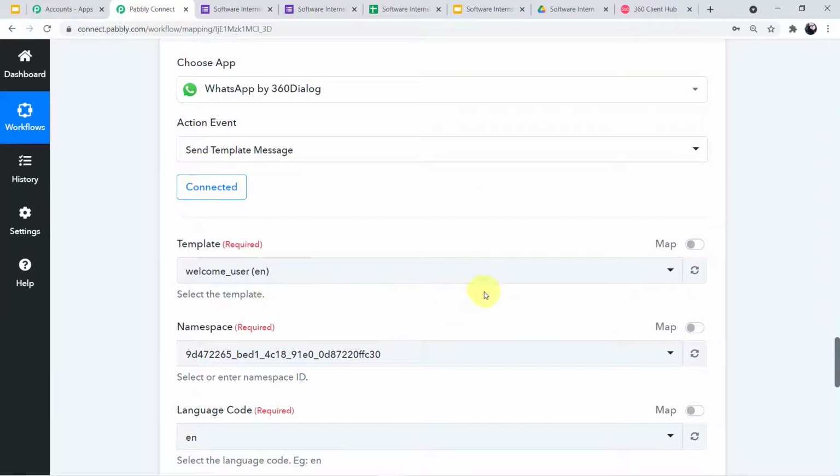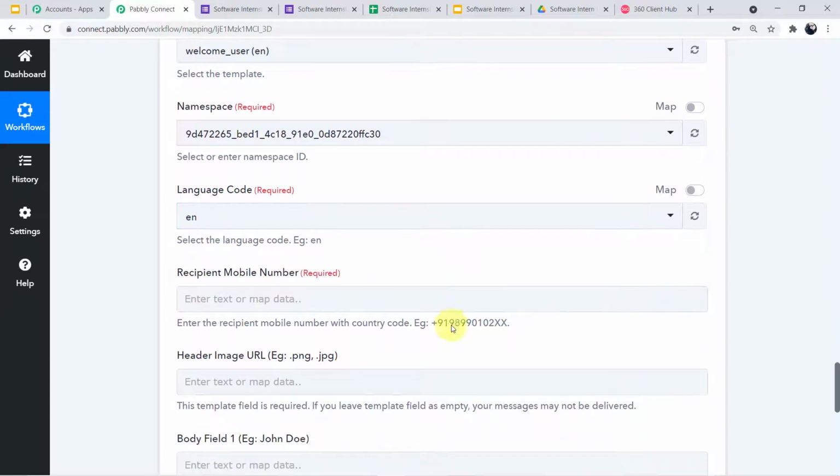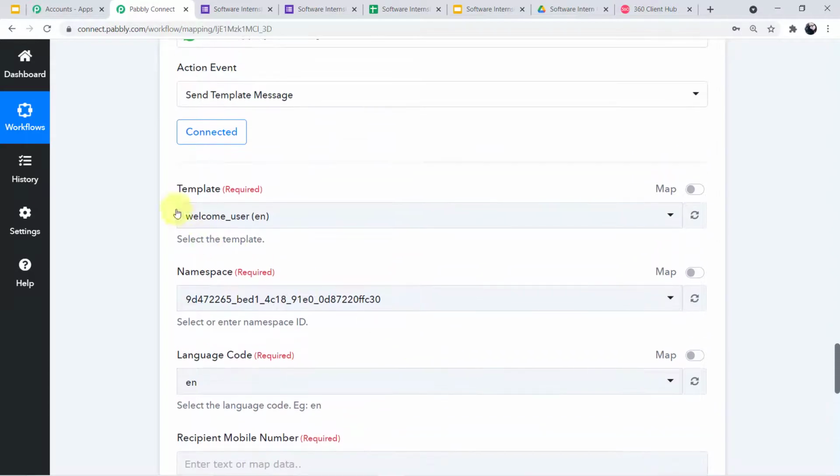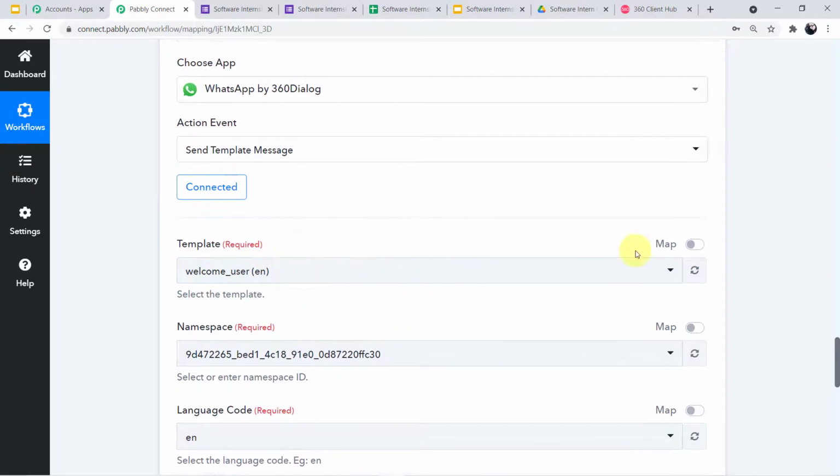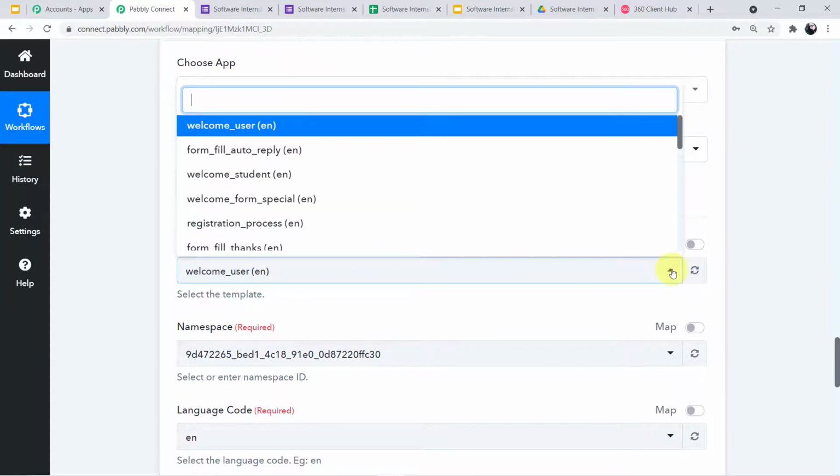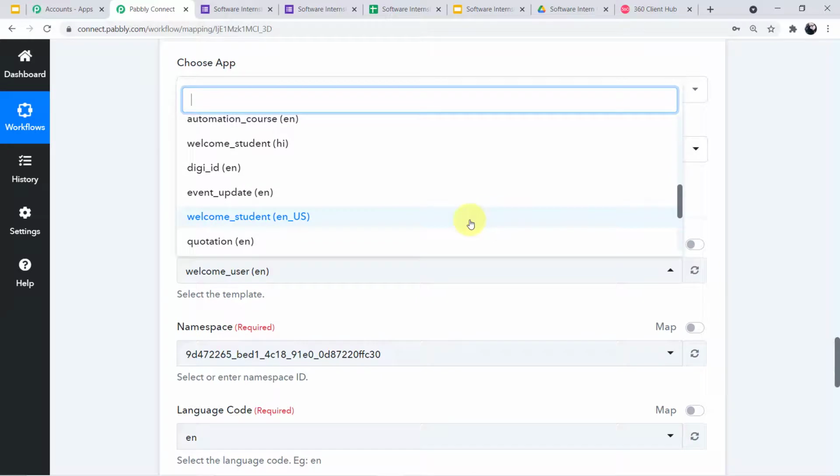Now I have to fill the various fields which are given. Okay, so the first field is template. I have to map the template. Now what is a template and how will I map the template? If I click this arrow, you can see the various templates.